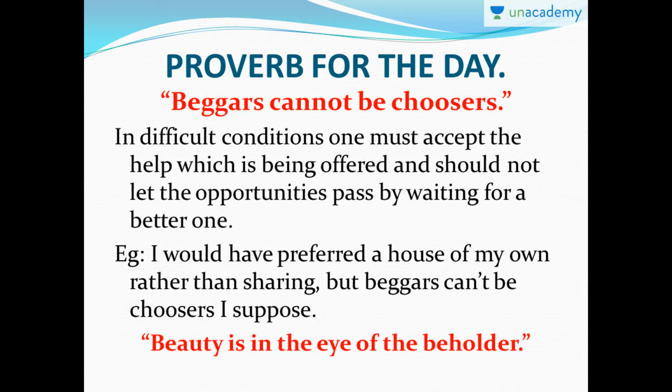Example: I would have preferred a house on my own rather than sharing, but beggars can't be choosers, I suppose. That means I don't have money in my hand, so that only leaves me with one choice, that I'll have to share the room with somebody else. So though I would like to have my own room or my own house, I won't be able to afford it because beggars can't be choosers. I'll have to go with the option that is available and not choose what I cannot have.